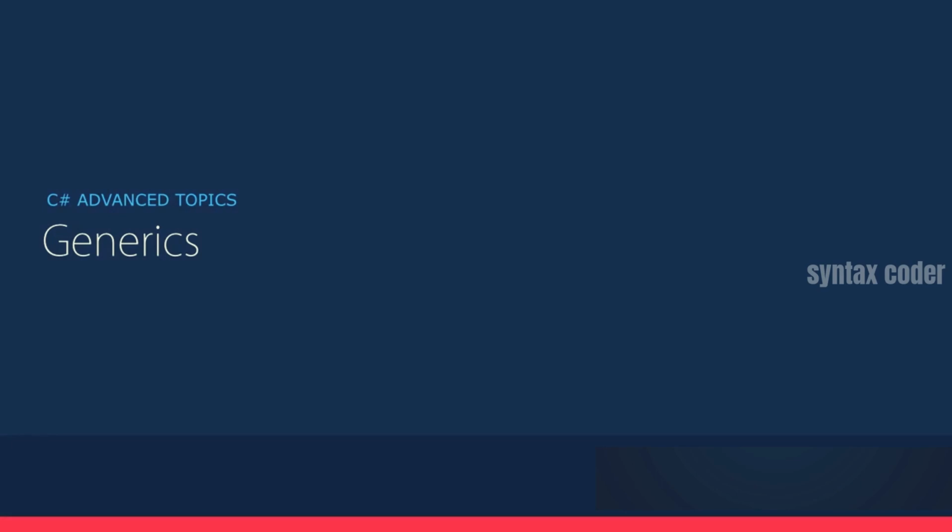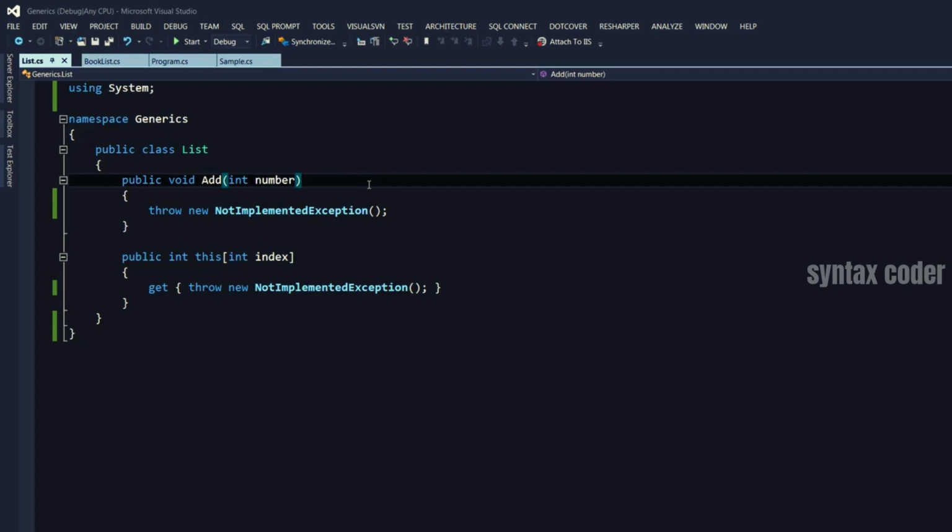Hi guys, my name is Mosh Hamadani, and in this video I'm going to talk about C# generics. Before we start with generics, let me explain what problem generics came to solve. In .NET version 1, we didn't have generics. So let's say we wanted to create a list to store a list of numbers.